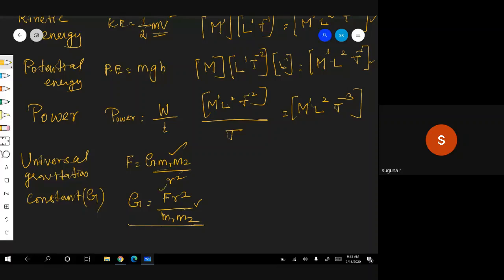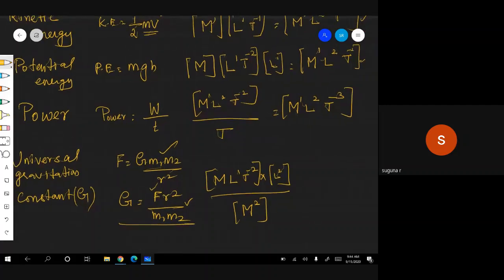Force is M L T power minus 2, into R squared, L squared, divided by M1 M2. Both are mass only, so mass squared, M squared.